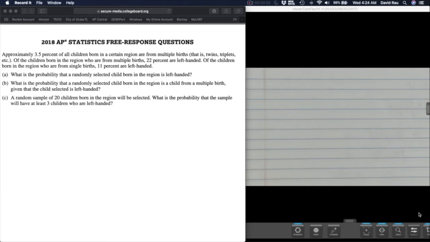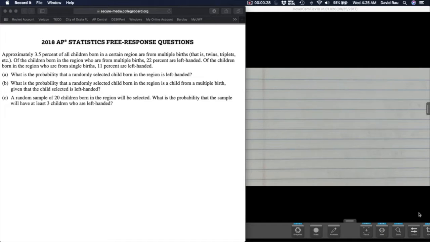Hey everyone, time for question 3. So approximately 3.5% of all children are born from multiple births, so twins. Of the children who are from multiple births, 22% are left-handed. Of the children who are born from single births, 11% are left-handed. Okay, this is your probability question if you haven't noticed that.